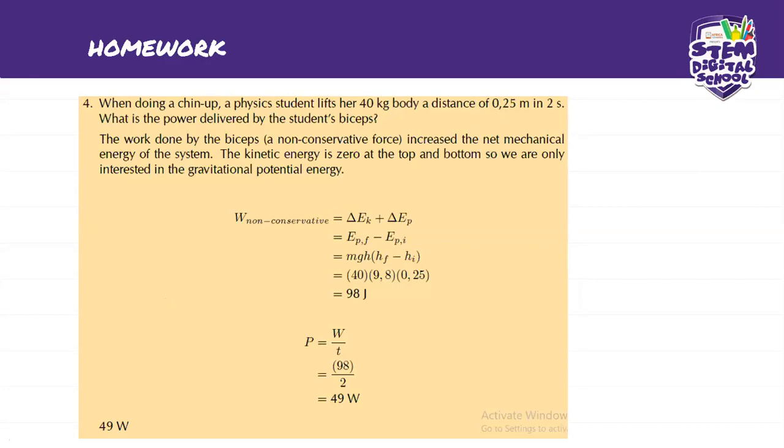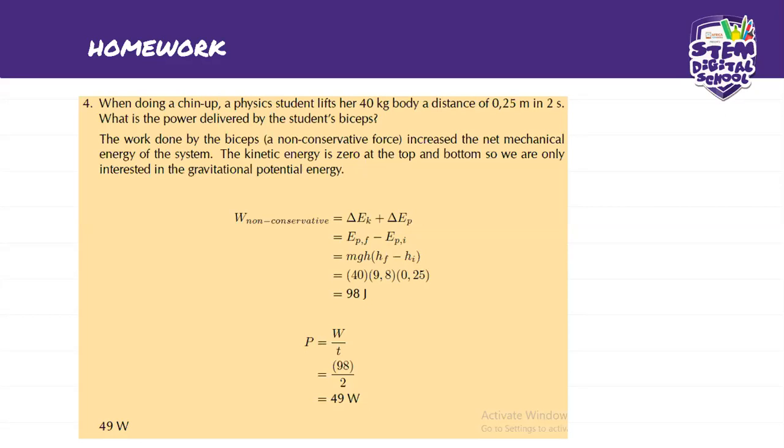So the kinetic energy is zero because obviously she's not moving around. They're just lifting something up, doing a chin up exercise. So the kinetic energy is zero at the top and bottom, so we are only interested in the gravitational potential energy.